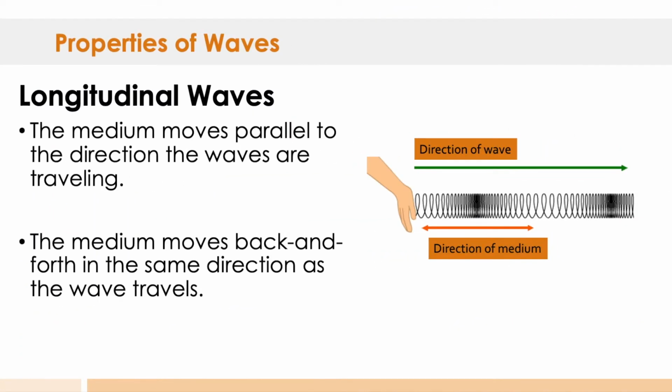The second type of mechanical wave that you have are longitudinal waves. This is where the medium moves parallel to the direction the waves are traveling. So there is no perpendicular motion, it's simply the waves moving closer together or further apart along the same path. The medium moves back and forth in the same direction as the wave travels.